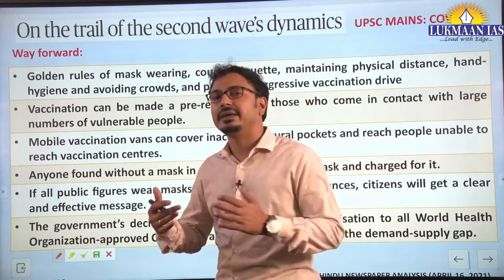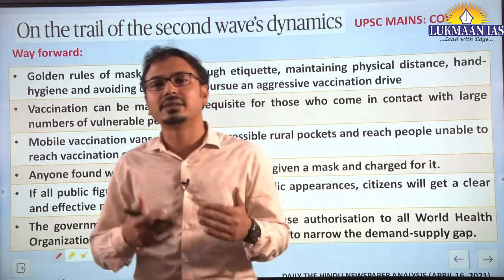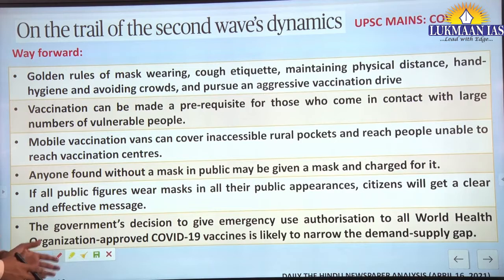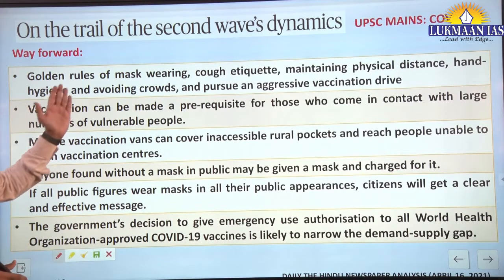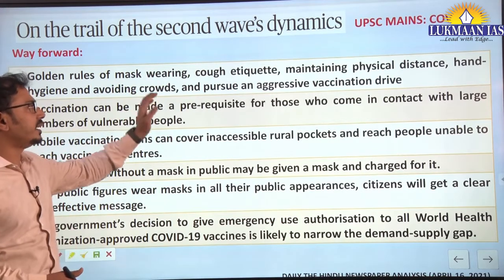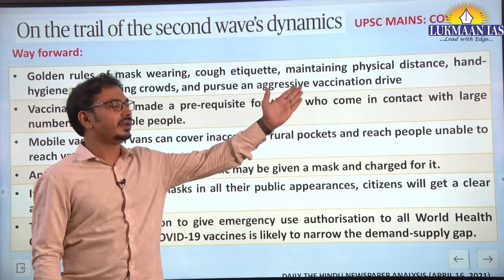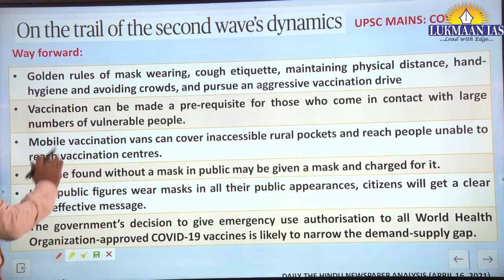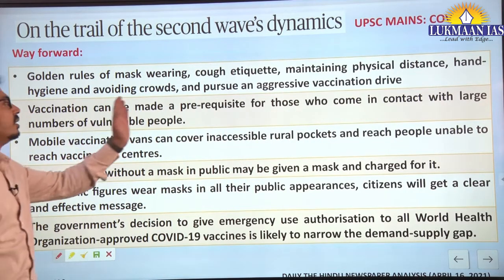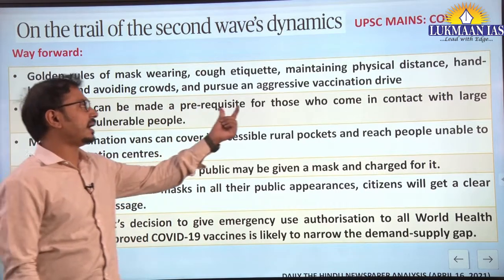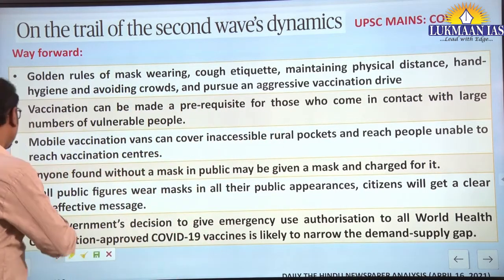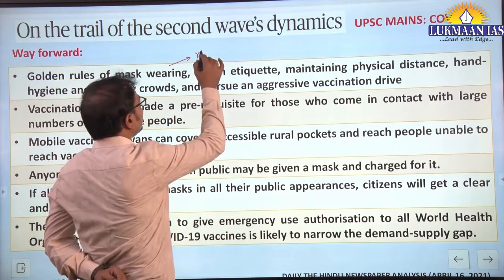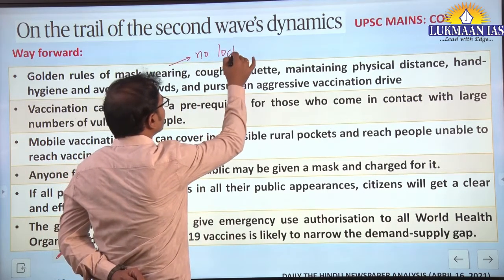Okay, and accordingly the article is also providing the way forward now. Surely the first and foremost focus should be on the golden rules of universal mask wearing, cough etiquette, maintaining physical distancing, hand sanitizing or hand hygiene, avoiding crowds, and pursuing an aggressive vaccination drive. Here, especially the writer is of the view that there should be no lockdowns.